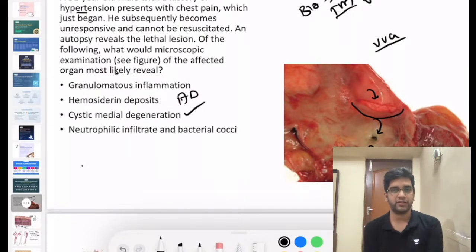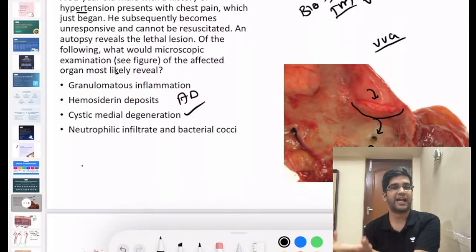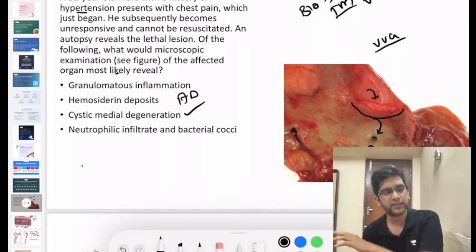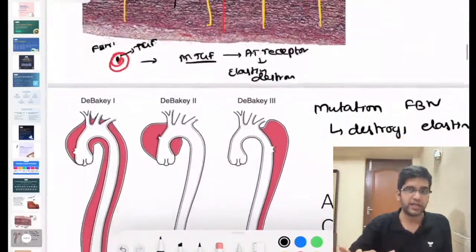It's a very simple finding. Can this also happen in hypertension? It will happen in hypertension, right? Because in hypertension also I can have the TGF beta receptors, your angiotensin receptors are getting activated. The same finding can happen. If I have cystic medial degeneration, it will definitely destroy the aortic wall, which can result in aortic dissection for sure, fine.